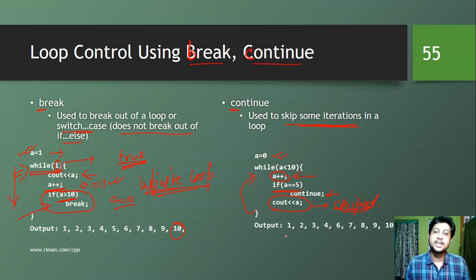Because of that, in this particular output, you can see 1, 2, 3, 4 and 5 is missing. When the value of a was 5, after incrementing the value, we just continue to the next iteration. That means it moves into the next iteration and a becomes 6, and then as a equal to 5 is false, we have printed 6 here. So that is happening here. So that's why 5 is skipped from here.